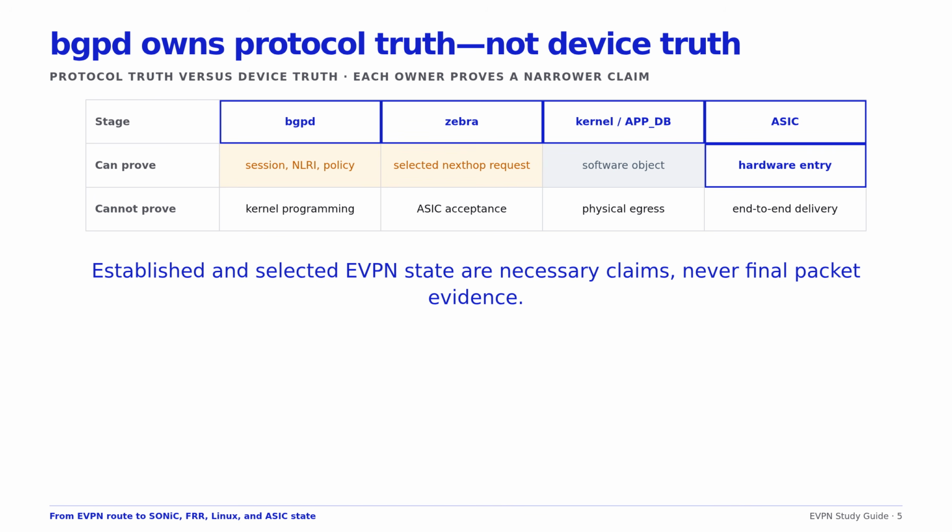BGPD does not directly observe whether the Linux bridge accepted an FDB entry, SONiC Orchagent created the correct SAI object, or the ASIC enforced a split horizon filter. Use structured BGP output and capture the exact route key, then cross into the next owner instead of declaring completion.